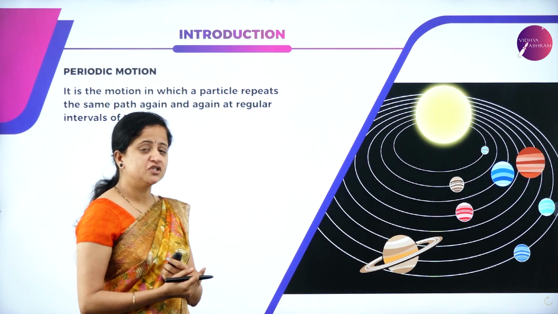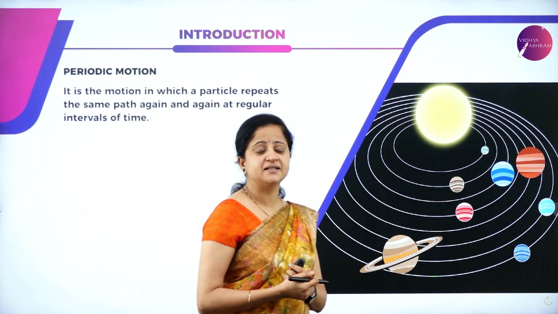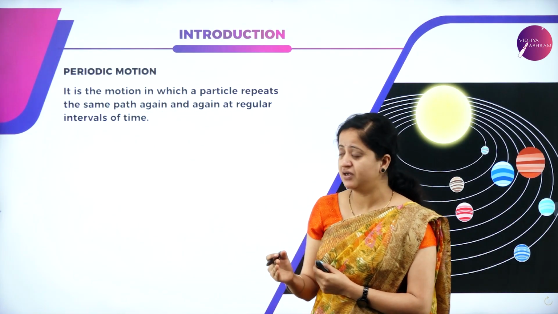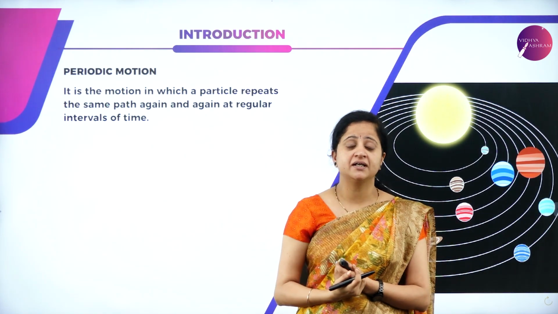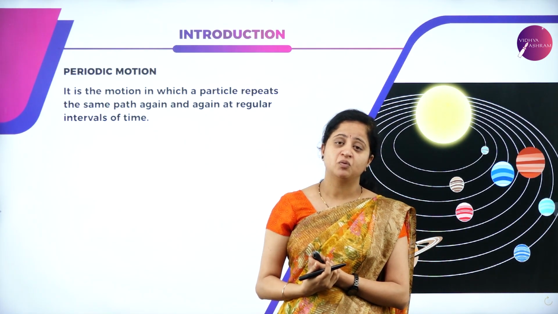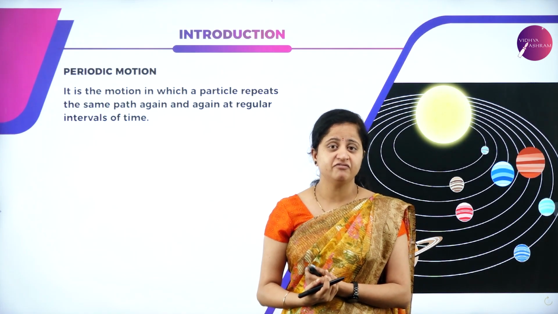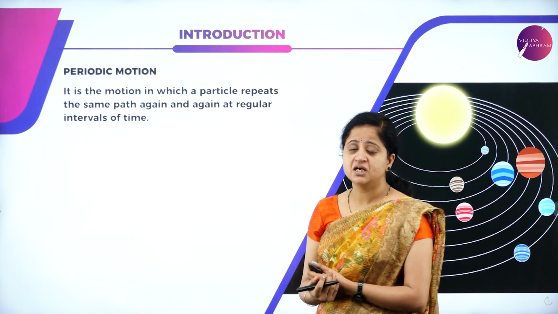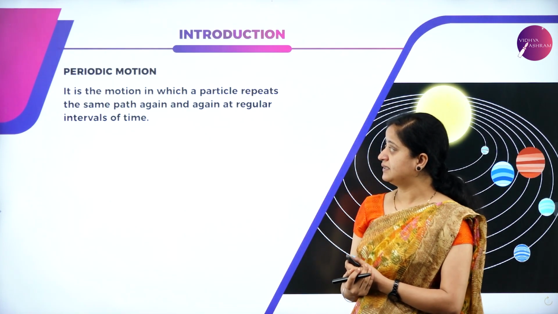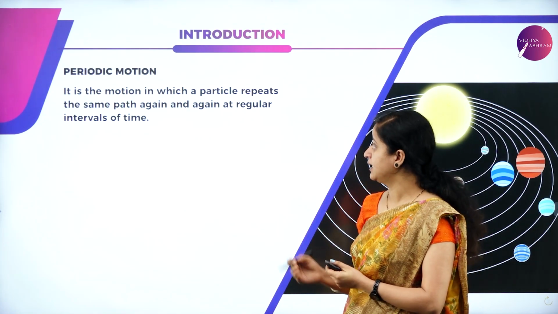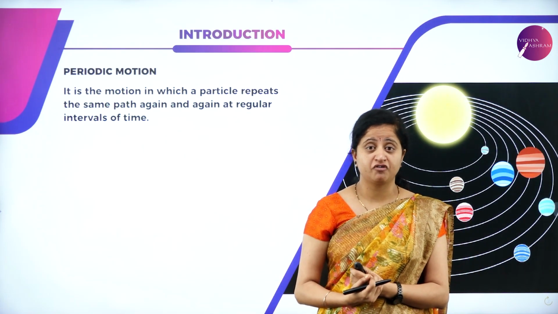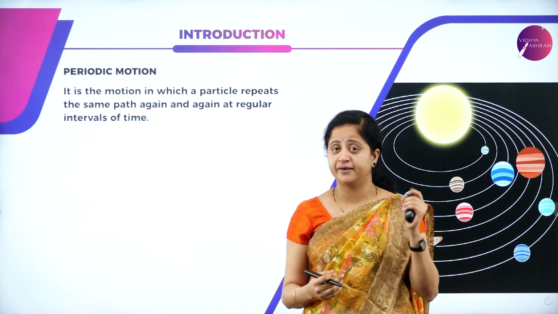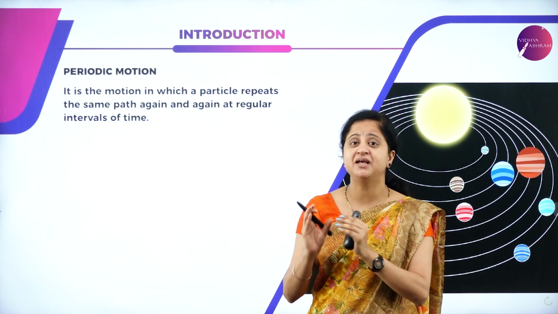Periodic motion is nothing but a motion that repeats itself after a regular interval of time. The motion in which a particle repeats the same path again and again at regular intervals of time is called periodic motion, and hence the name periodic.